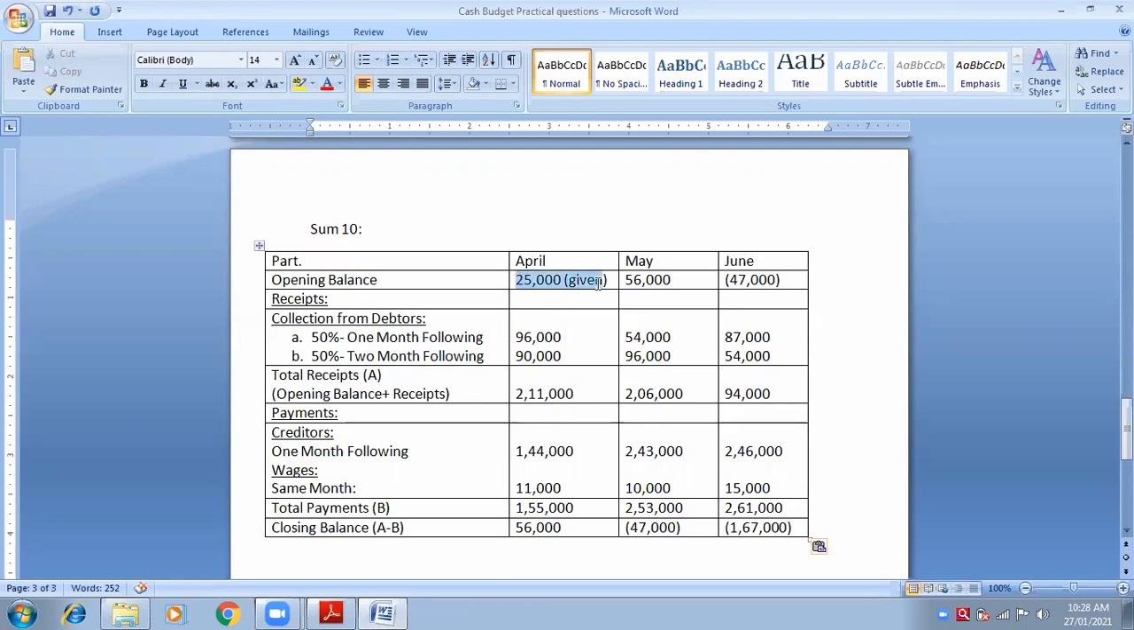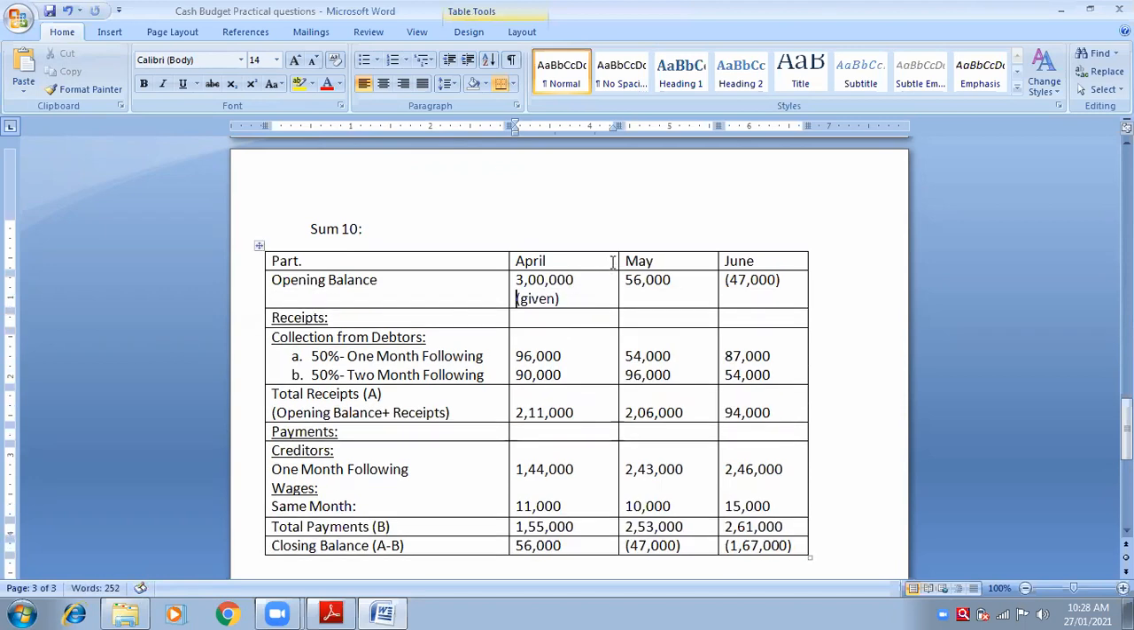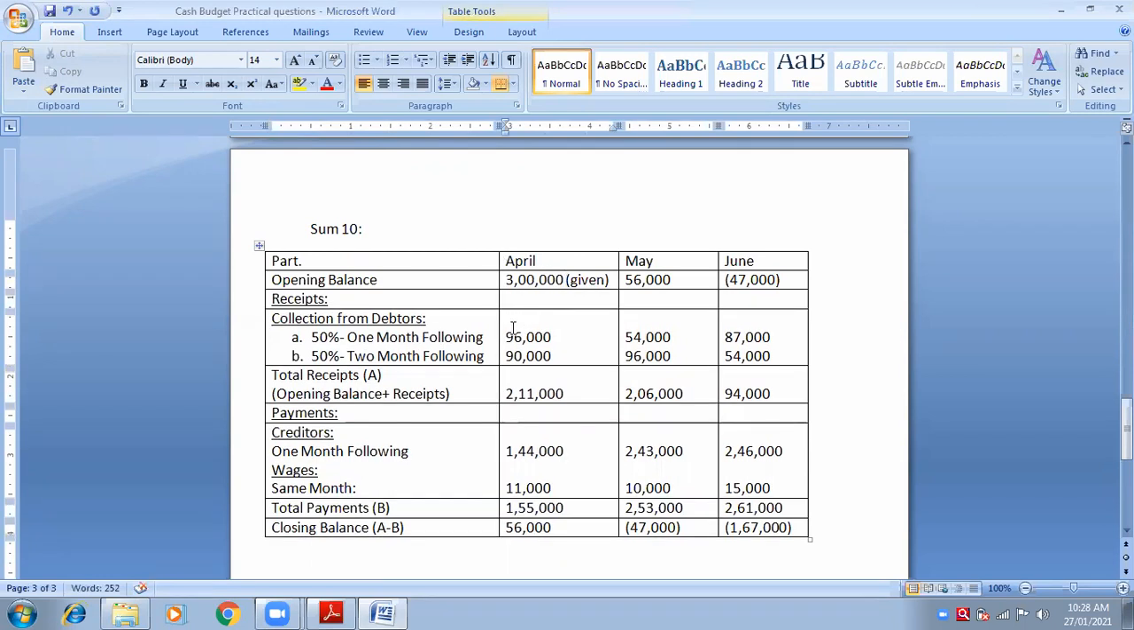What was the opening balance of April? 3 lakhs, no? Yes, ma'am, 3 lakhs. Okay. Now what you have to do is come down to the payments, and here you will write same month. Wait, don't write anything yet. I will tell you.